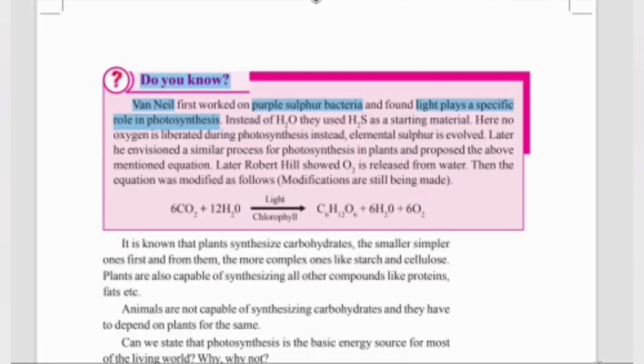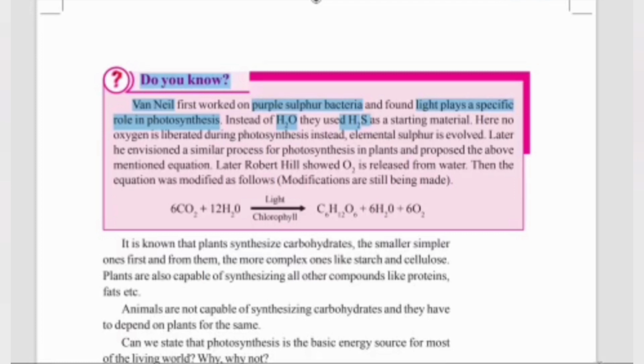Instead of H2O, he used H2S as a starting material. Here, no oxygen is liberated during the process. Instead, elemental sulfur is involved. Later, he envisioned a simple process for photosynthesis in plants and proposed the above mentioned equation. Later, Robert Hill showed O2 is released from water. Then the equation was modified as follows. Modifications are still being made.